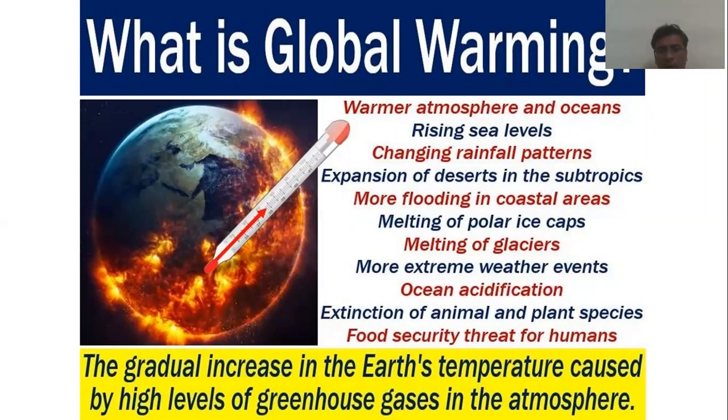Warming means atmosphere and oceans rising sea levels, changing rainfall patterns, expansion of deserts in the subtropics, more flooding in coastal areas, melting of polar ice caps, melting of glaciers, more extreme weather events, ocean acidification, extinction of animal and plant species, food security, threats for humans.